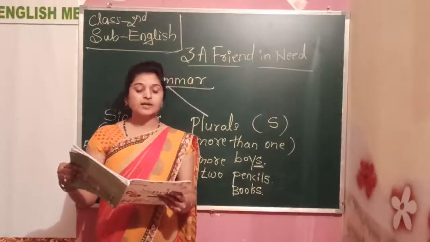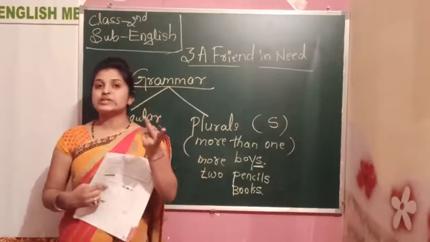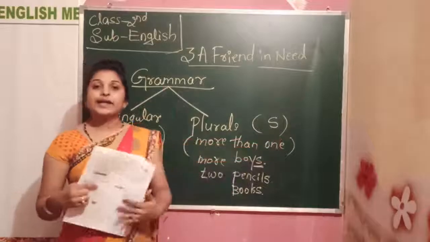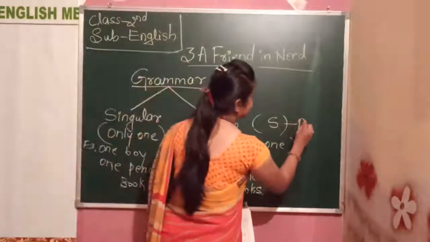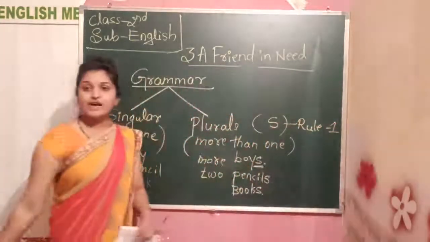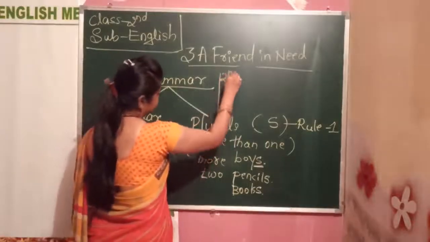Next, in the plural we have 2 rules. The first one is adding the s, and the second rule, which is the second rule? So adding the s is rule 1. What is the second rule of the plural?